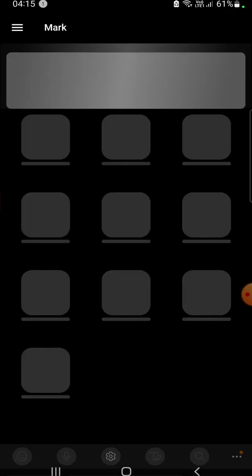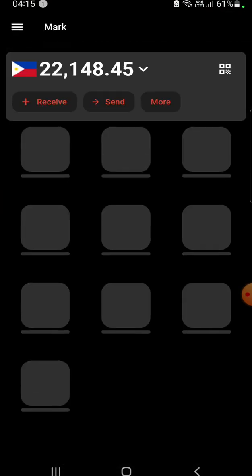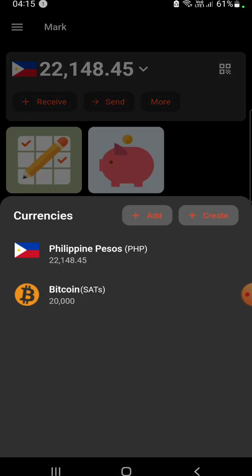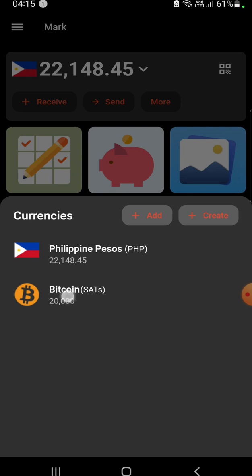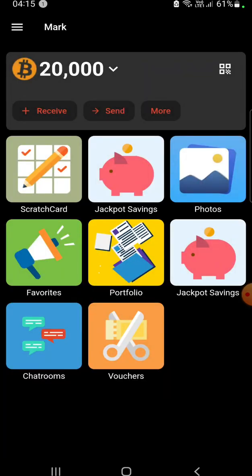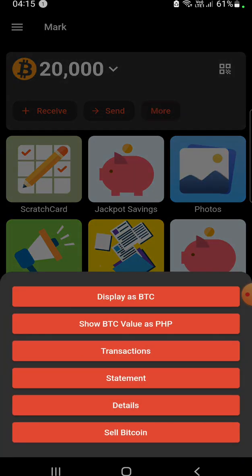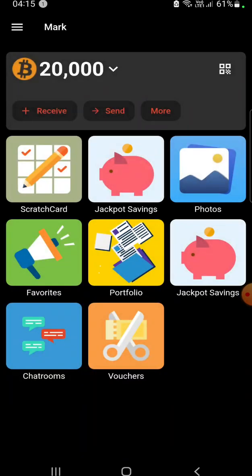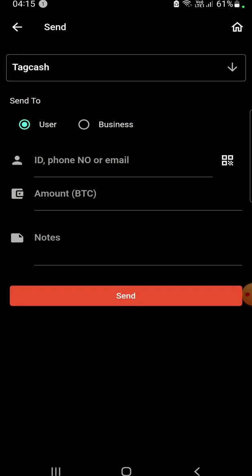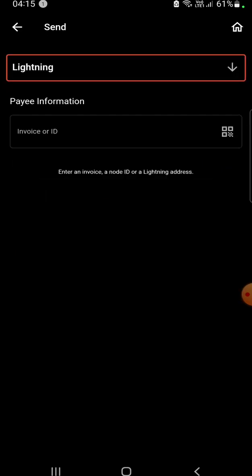So let's go back to my wallet, and you can see I've got some more in there. So you can display the Bitcoin as Sats or Bitcoin. So from here I'm going to transfer to an external Satoshi wallet using Lightning Network. So I'll just send, and then I'd send via Lightning.